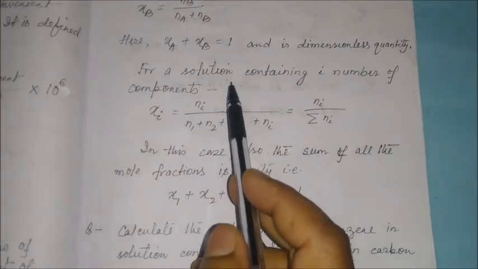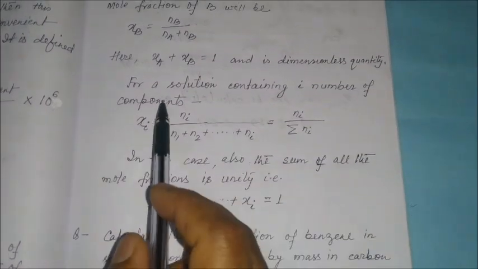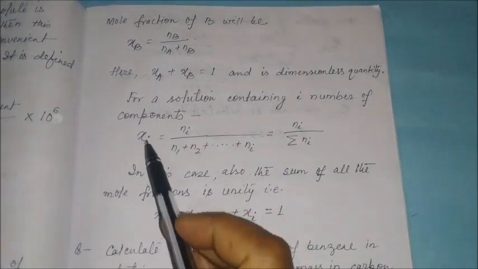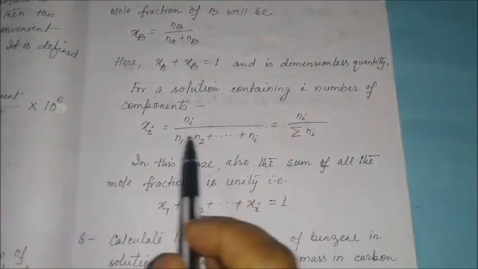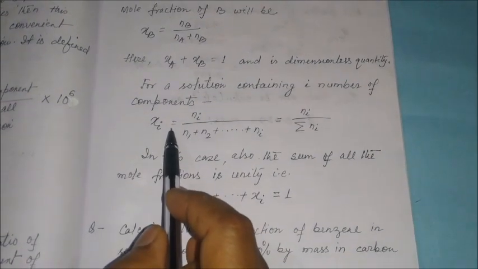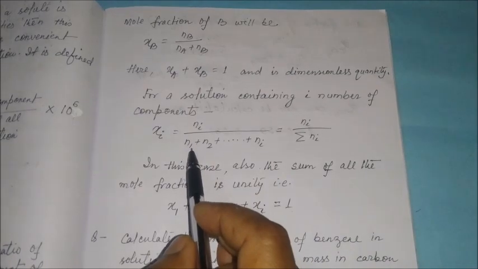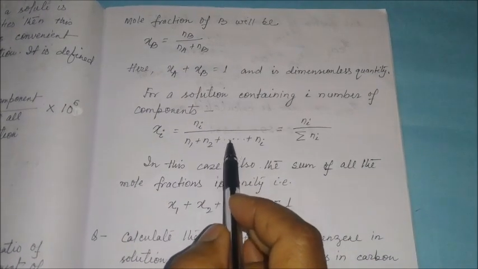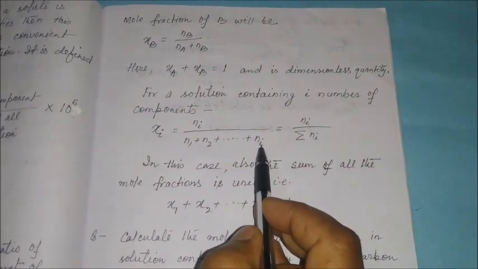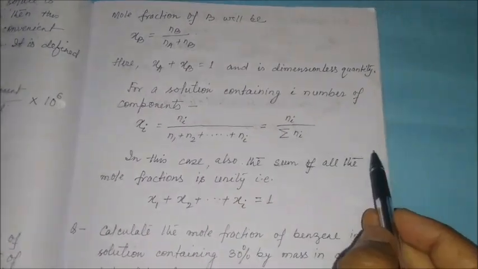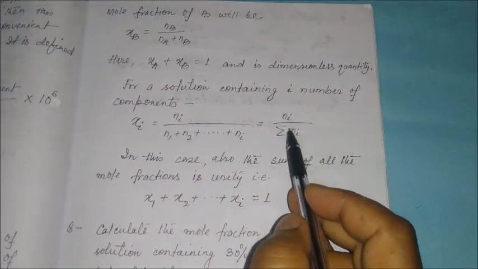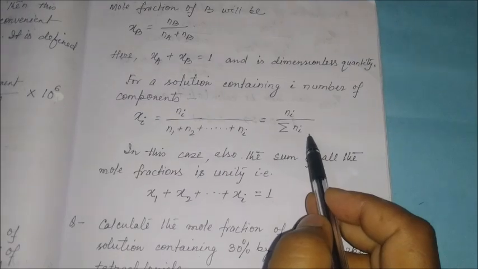For a solution containing i number of components, the mole fraction can be expressed as chi i is equal to Ni divided by N1 plus N2 plus ... plus Ni, which is equal to Ni divided by summation Ni.